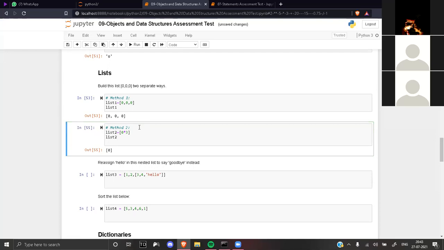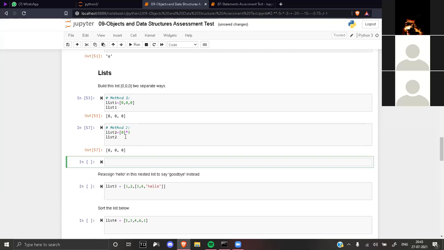So basically, you have to do list 0 into 3. Close the bracket after 0, not after 3. So basically, I'm just giving 3 items. Same thing, list 2 is fine. Now, if you do hello into 3, and then do alt enter.